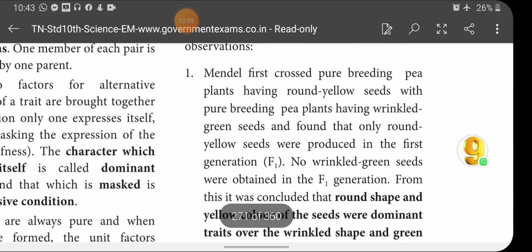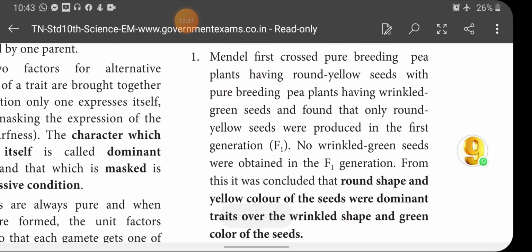In monohybrid, Mendel crossed tall and dwarf of height. Here he crossed two characters, color and shape of the seed.